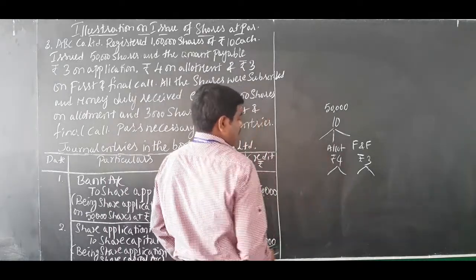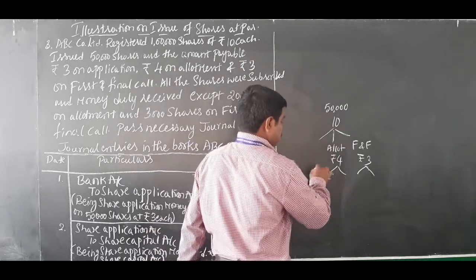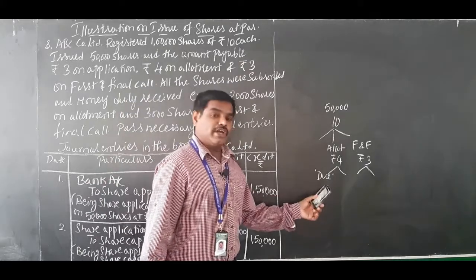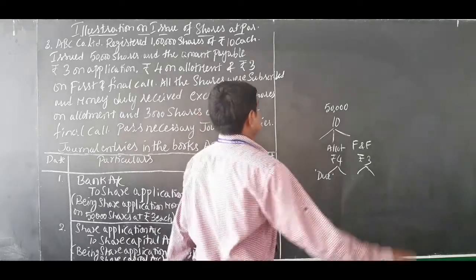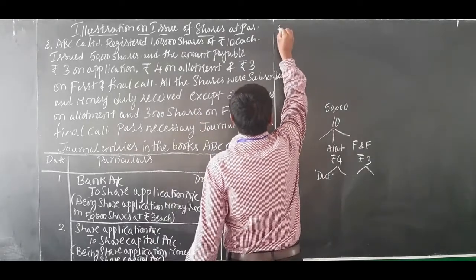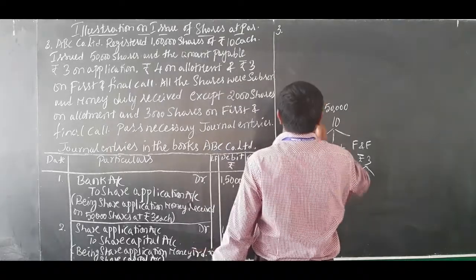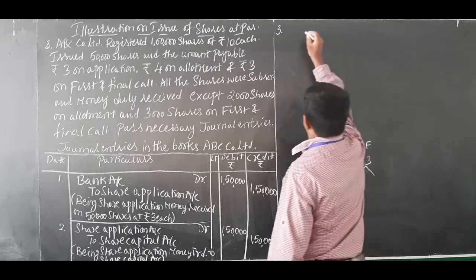Next, after application money is received, the company will send a due notice to every subscriber. That is called allotment money due. So journal entry number 3, when allotment money is due.